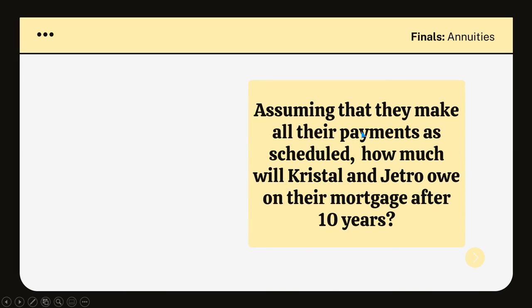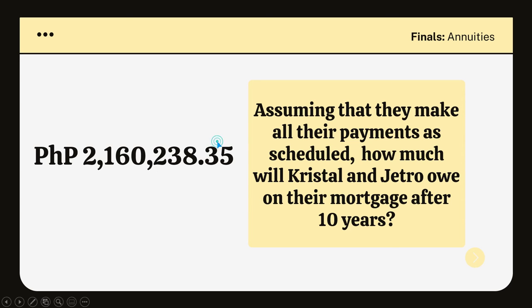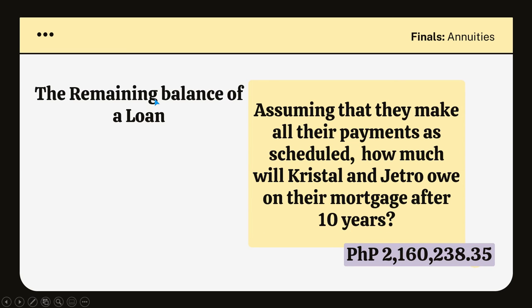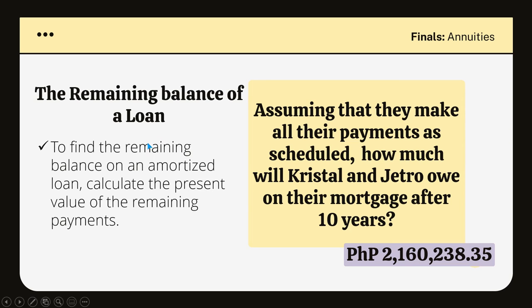Assuming that they make all their payments as scheduled, how much will Crystal and Jetro owe on their mortgage after 10 years? So the answer is 2,160,238 pesos and 35 centavos. How? Remember, to find the remaining balance of a loan, you simply need to calculate the present value of the remaining payments. Yun lang. So how?